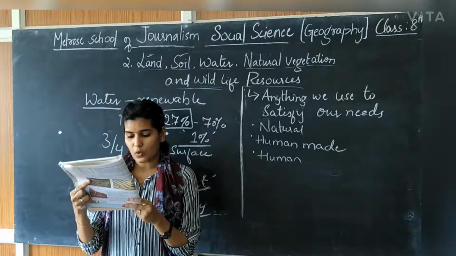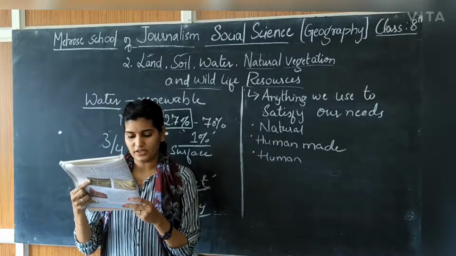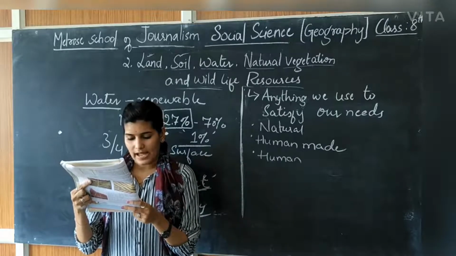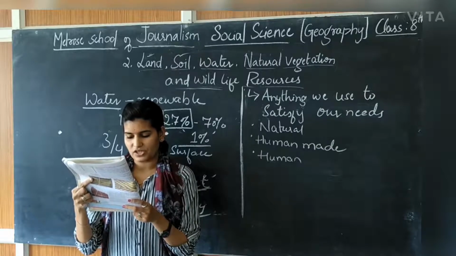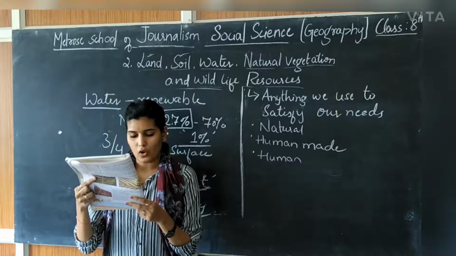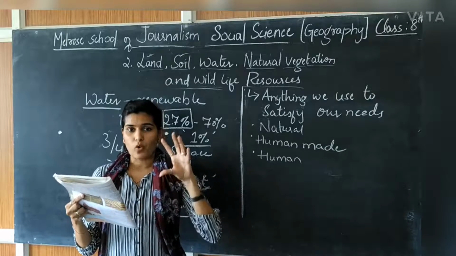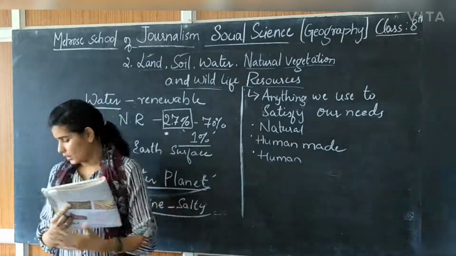Its abundance only seems to vary because it is in constant motion, cycling through the oceans, the air, the land and back again through the process of evaporation, precipitation and runoff. This, as you already know, is referred to as the water cycle.